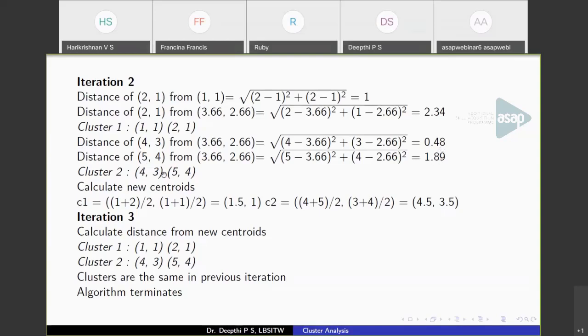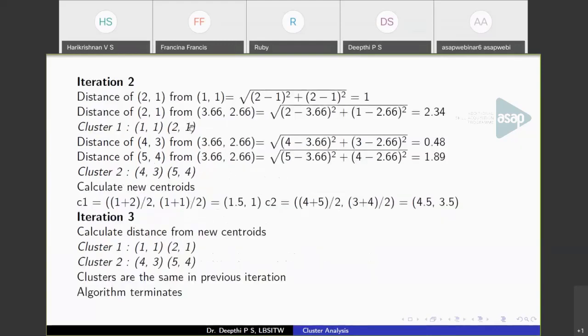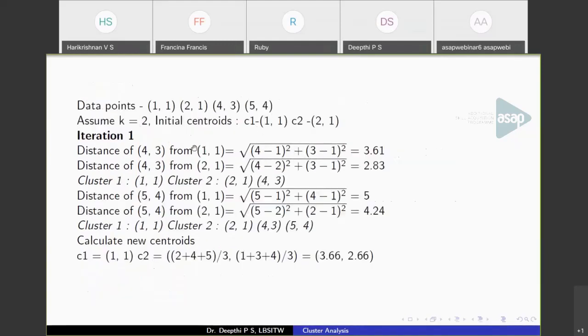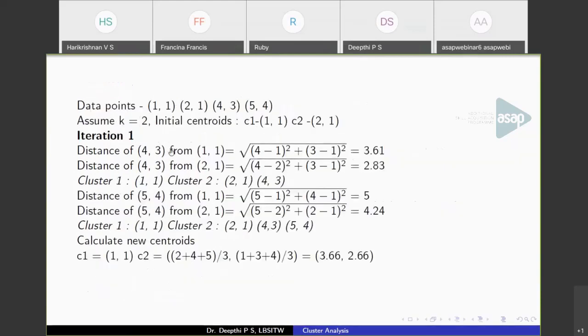So cluster 2 will have (4, 3) and (5, 4). Now see this, I haven't calculated the distance of (4, 3) from (1, 1), because we have calculated it here already. The distance of (4, 3) from (1, 1) is 3.61.